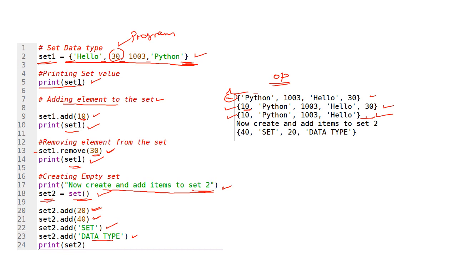Okay, now I am going to print this set 2. See, now we created set 2 and added items. What are the items I have added? 40, set, 20, data type. Okay, so the order will always change in the set. This is set 2.